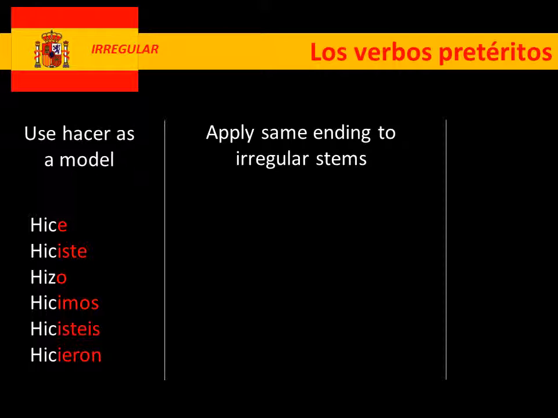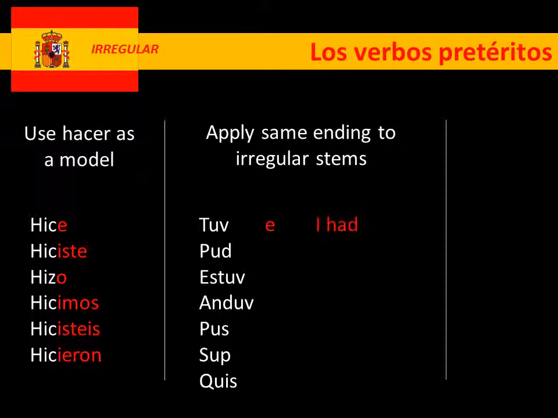I want you to think about it as stems. So the first one then, we've got this list of stems. So the first one we've got tuv. Have a think where it might have come from. All we do is we add the ending, so we've got tuve, which means I had, because it comes from tener. So the irregular bit is the fact that it doesn't look anything like tener, so we need to know that tuv is from tener, and the ending is the same. So tuve, tuviste, tuvo, tuvimos, tuvisteis, tuvieron, etc.